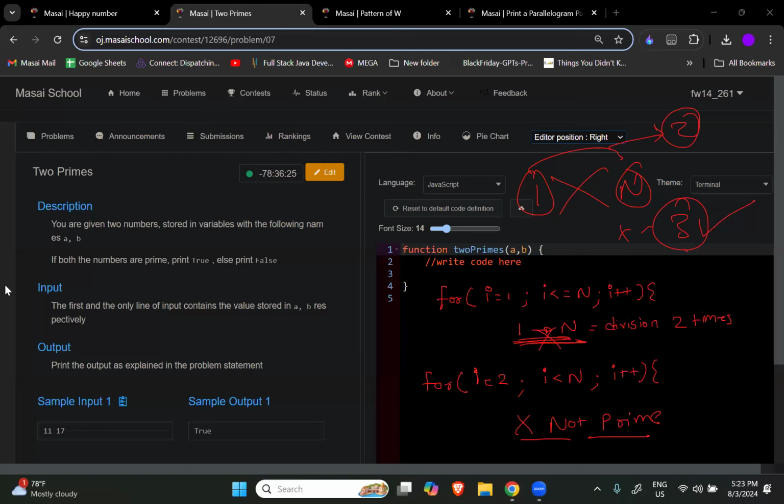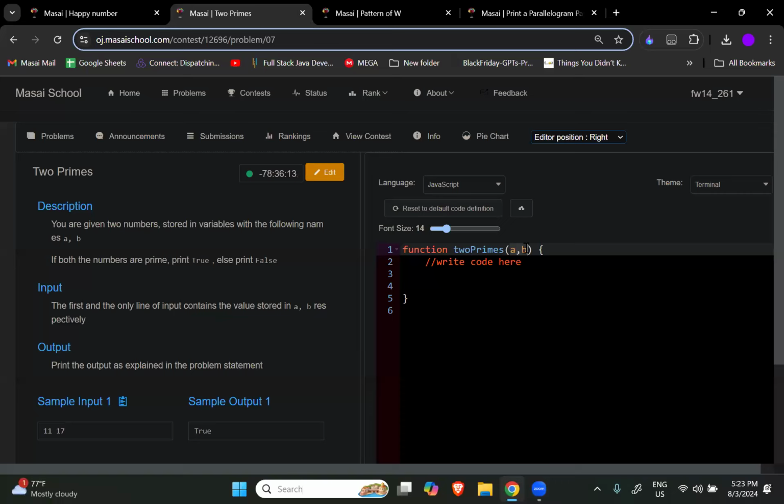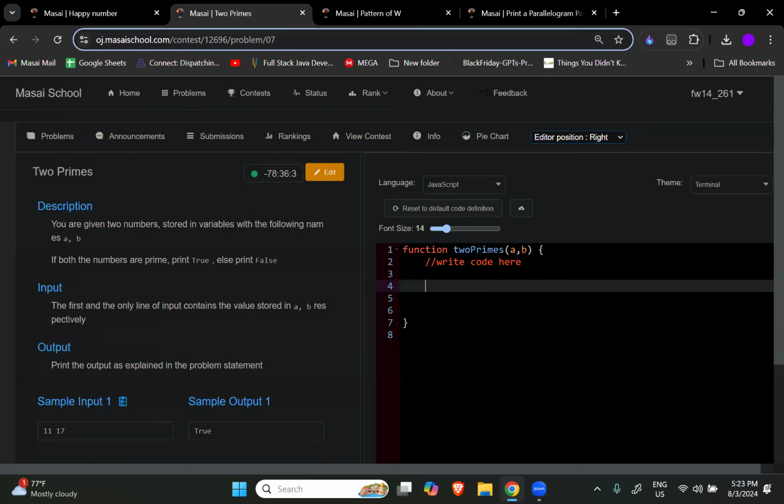Let me write a small code for you. As you know, there are two numbers, so we have to write two different codes. To check A, there will be one code, and to check whether B is prime or not, there will be a different code. Means you have to write the same code 2 times, nothing else. So tell me, do you have any idea how we are going to do this?